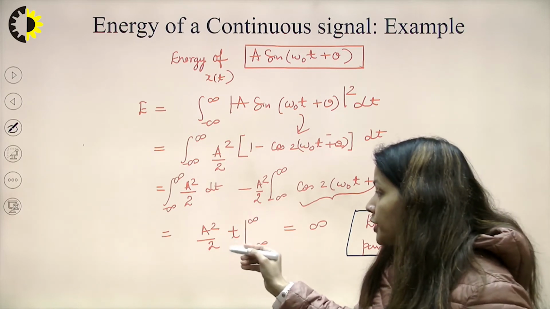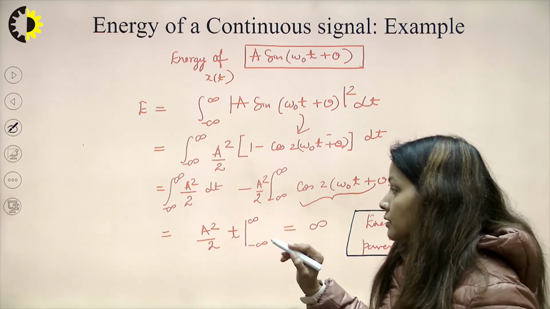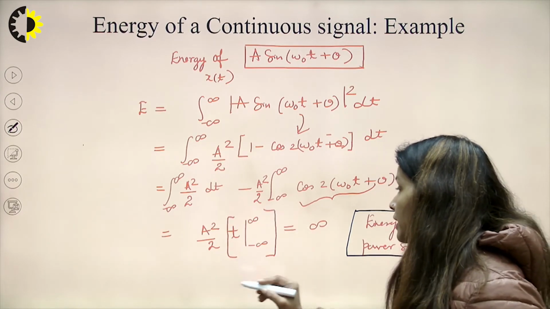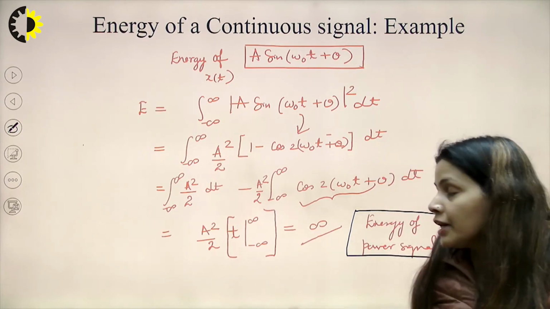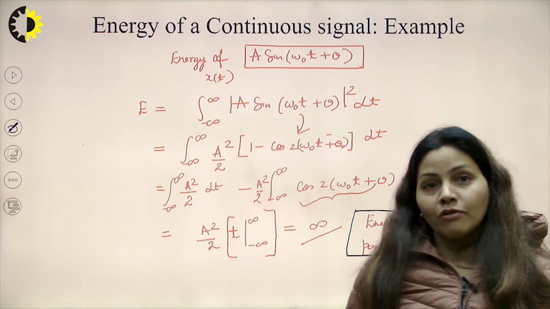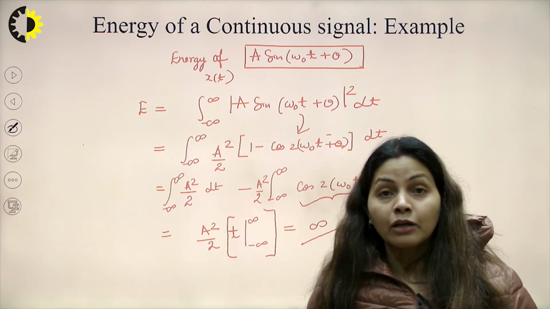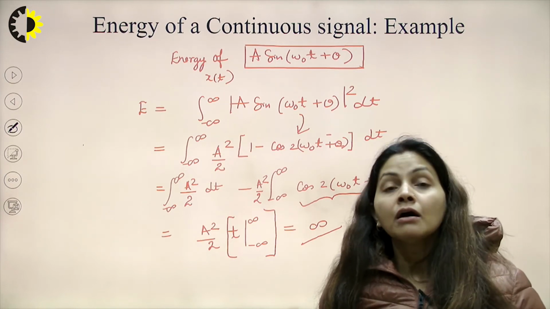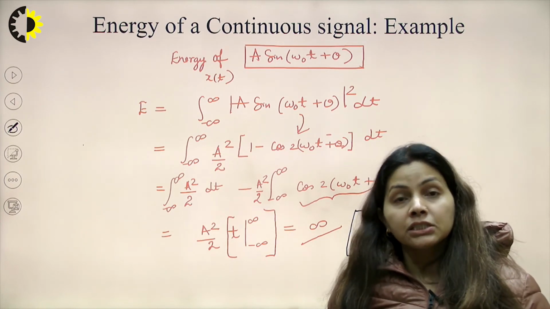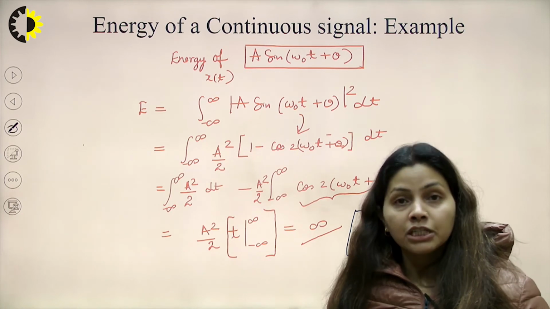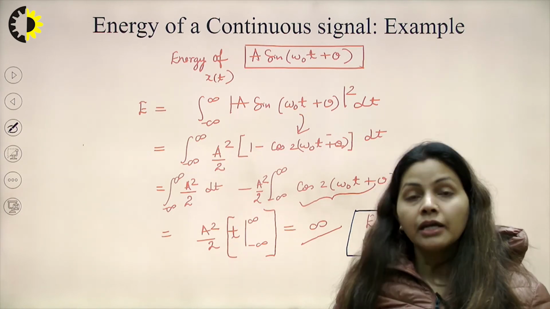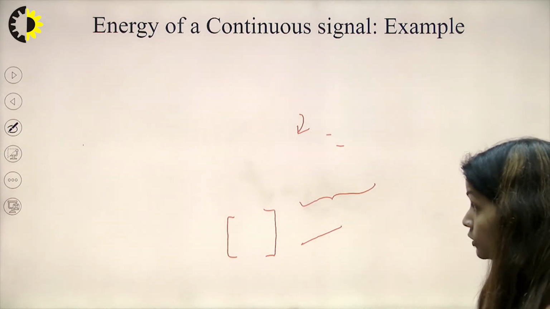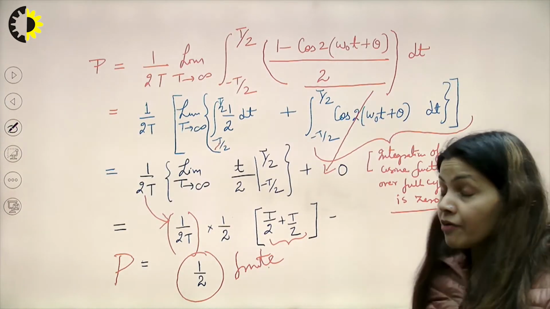Now the integral of a squared by 2 into t, I will put the limit for t, and I am getting the infinite value. So I can also state from here that the energy of this signal is coming out to be infinity. Earlier it was a power signal.